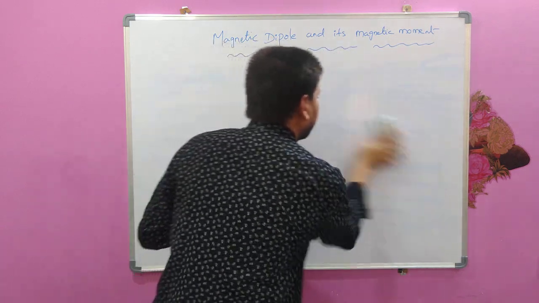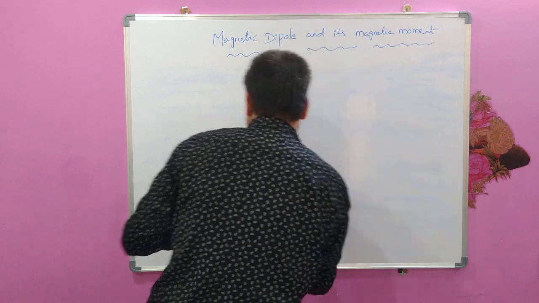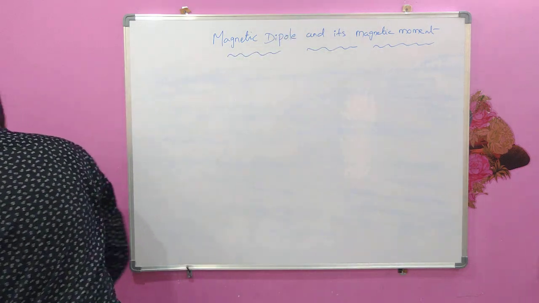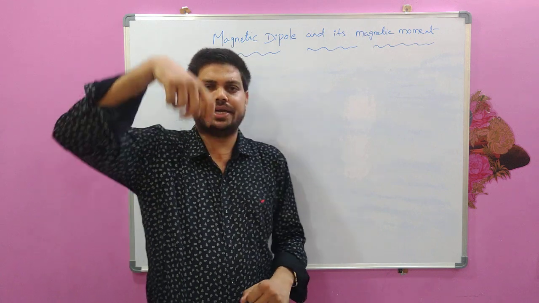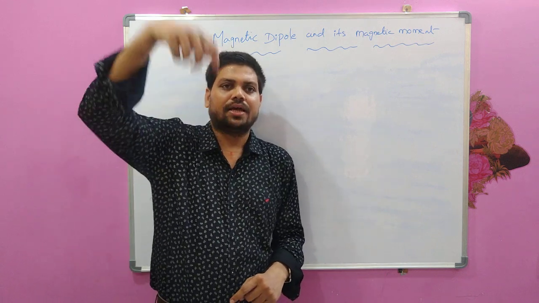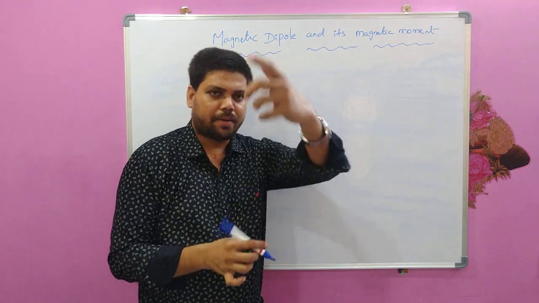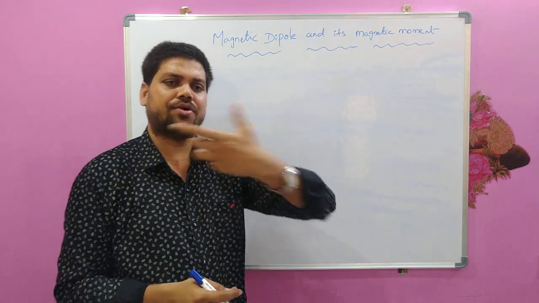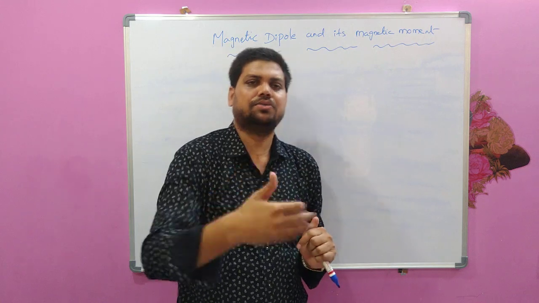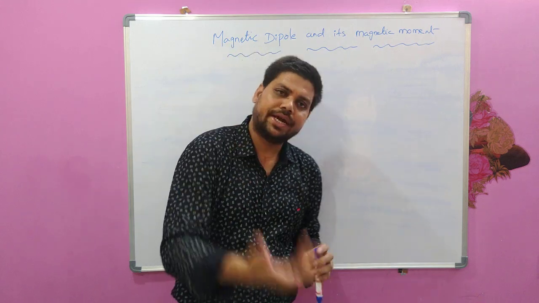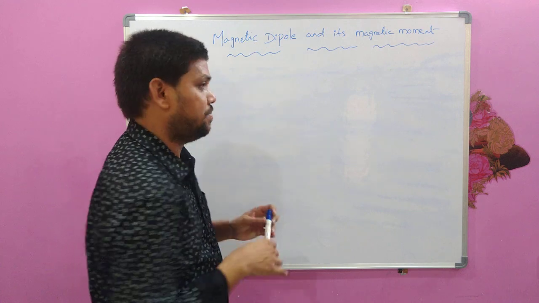Because in the case of a bar magnet, it is as simple as to identify the poles. If you can hang or suspend the bar magnet in air with the help of any thread, that bar magnet will automatically orient in the direction of south-north. So by using that simple experiment, you can identify the poles in the case of a bar magnet.